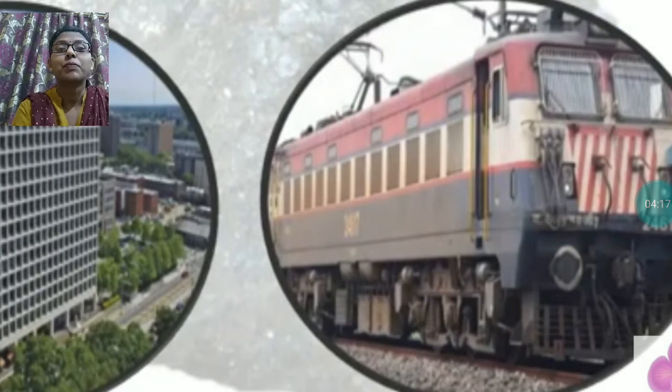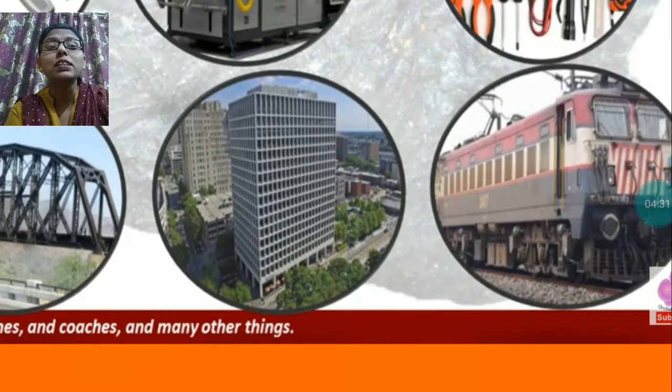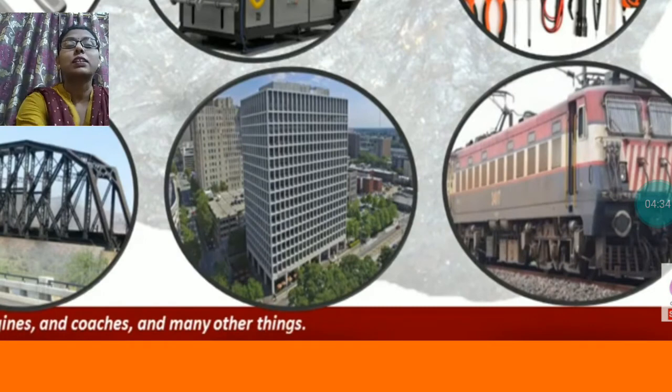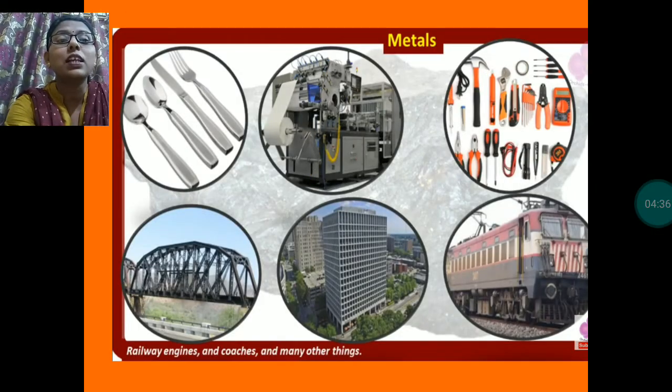Then come to the next one. Railway coaches are also made up of iron. Leave railway coaches. Railway tracks you have seen. These railway tracks are also made up of metals. So these metals are very important for us. Many things are made from these metals, and each and every metal has its own quality.